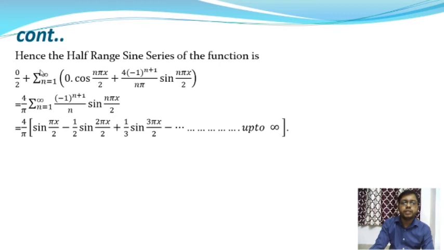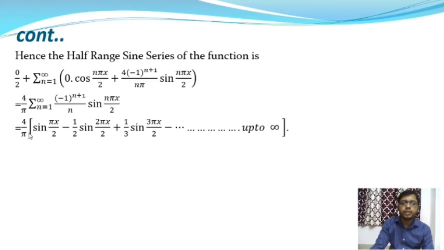range sine series will reduce to 0 by 2 plus summation n equal to 1 to infinity 0 into cos n pi x by 2 plus 4 into minus 1 whole to the power n plus 1 by n pi into sin n pi x by 2. So this equation will reduce to 4 by pi into summation over n equal to 1 to infinity minus 1 whole to the power n plus 1 by n into sin n pi x by 2, and from